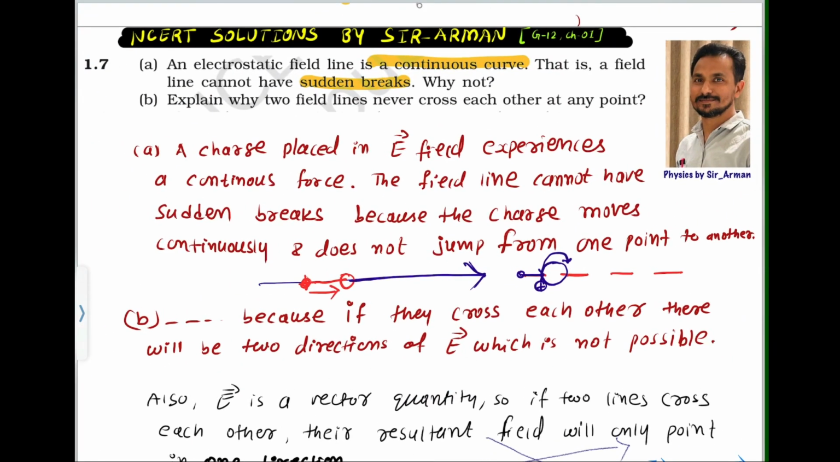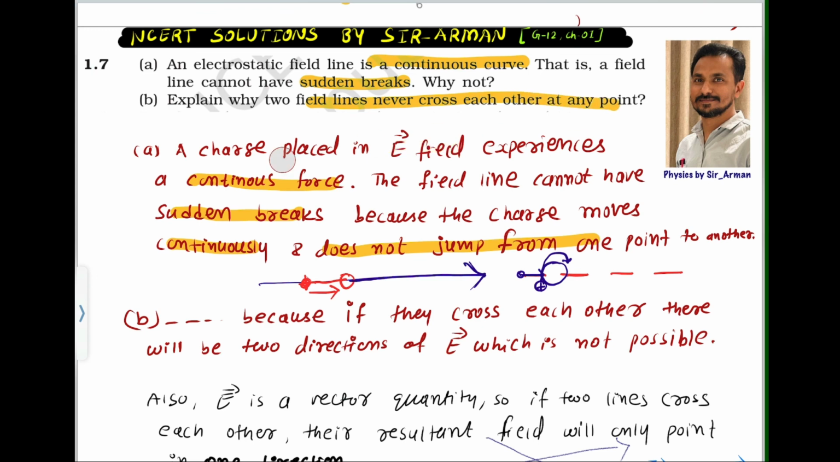So what can we write? A charge placed in an electric field experiences a continuous force. The field line cannot have sudden breaks because the charge moves continuously and does not jump from one point to another. The B part: explain why two field lines can never cross each other.